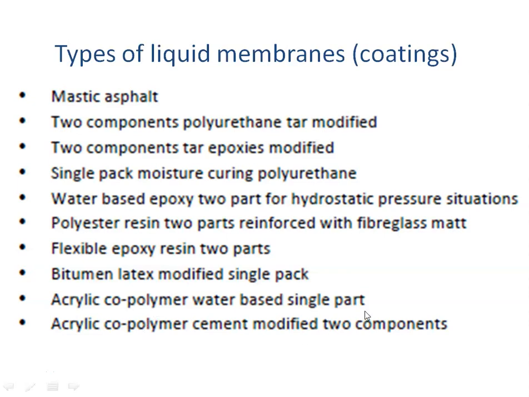And then with consultation of the people from the company, or consultation with your plumbing consultant or waterproofing consultant, you will choose which type of proprietary material is to be used. So the study of that is going to be important from the point of view of the architect.